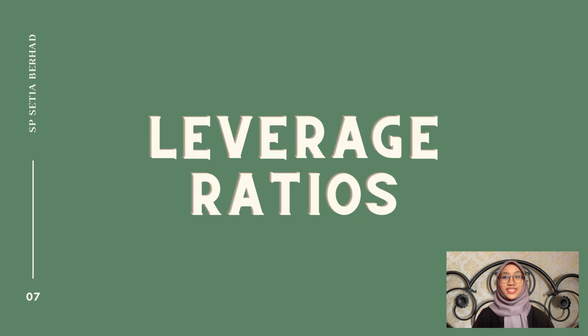Next, we will look at the second ratio that has been discussed in this group project, which is leverage ratio. Leverage ratio is used to determine the relative amount of debt a company has accumulated. This ratio will indicate how much debt the company is using to fund its investment. High leverage is linked to a higher chance of insolvency and can be a greater risk to the company. There are three elements that fall under this leverage ratio, which are debt ratio, debt to equity ratio, and times interest earned ratio.